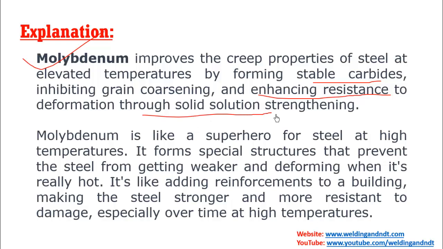See, if you want to understand in layman terms, let me explain this. In general, you can consider molybdenum as a superhero for steel at high temperatures. At high temperature, it forms special structures. What special structure? Nothing but these stable carbides, inhibiting grain coarsening and enhancing resistance to deformation through solid solution. So in general terms, we can say that it forms some special structure that prevents the steel from getting weaker and deforming when it is hot.